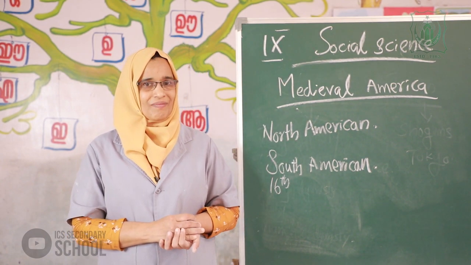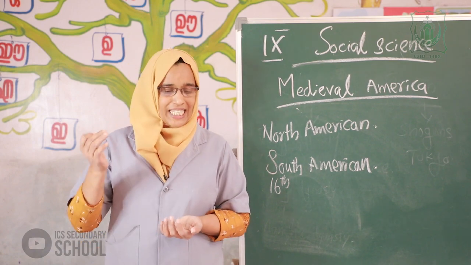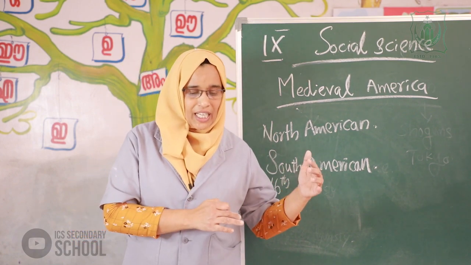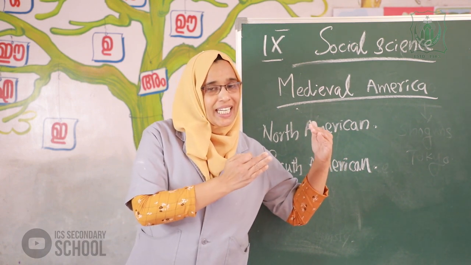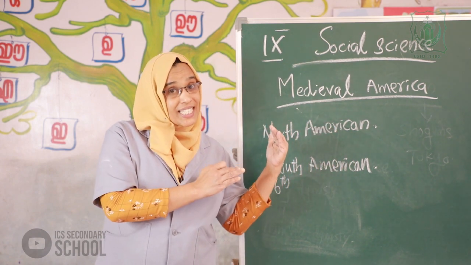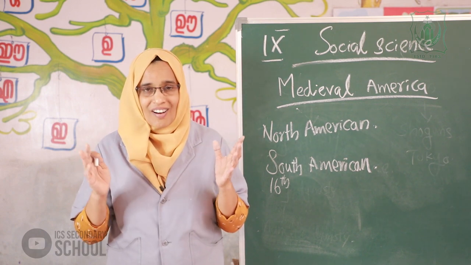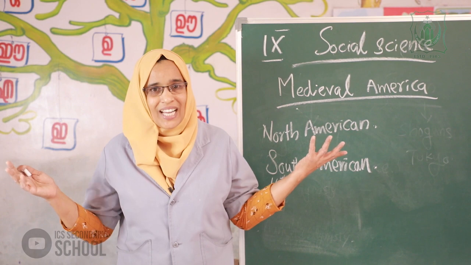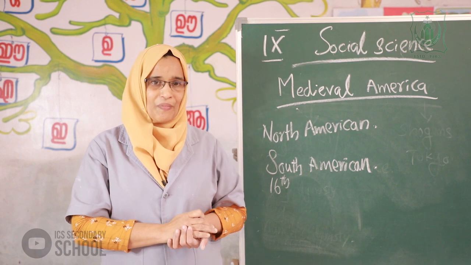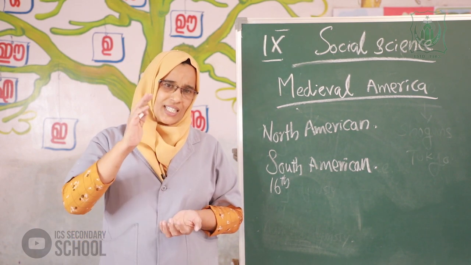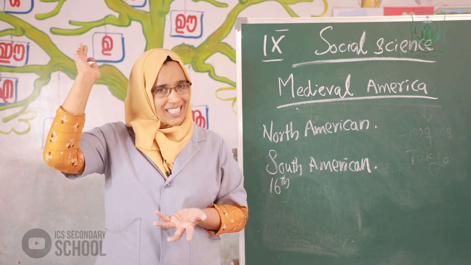Feudalism means the socio-political and economic system that existed in medieval Europe, based on land. This is the previous knowledge from previous classes.